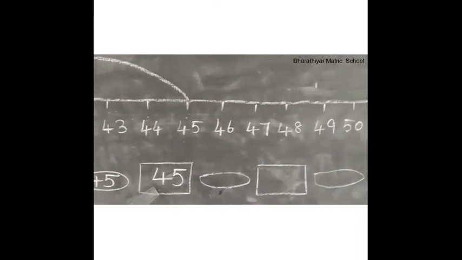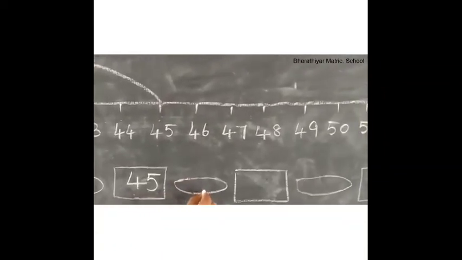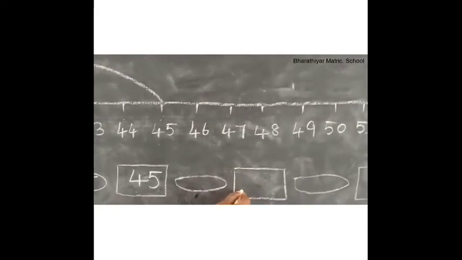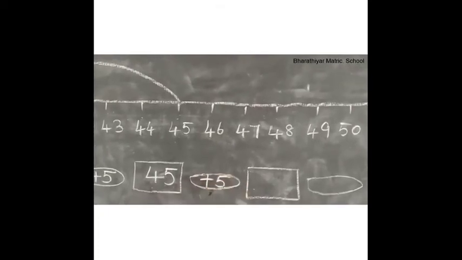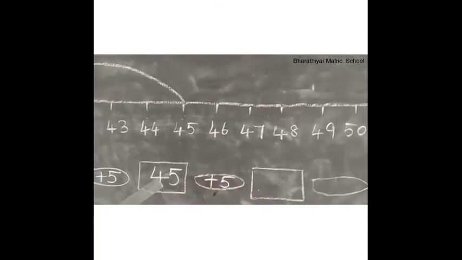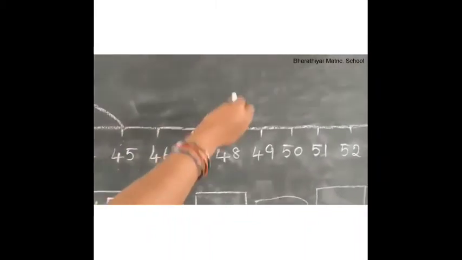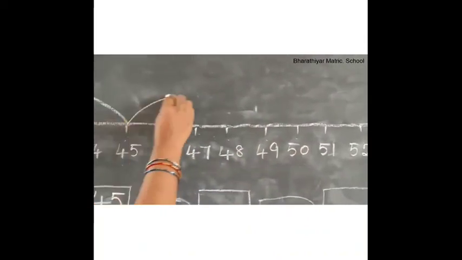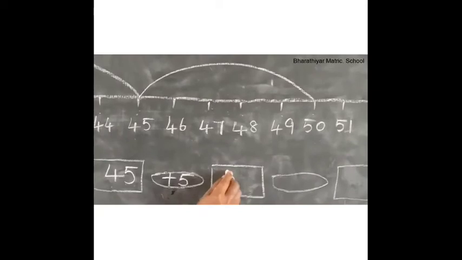Now, what number do we have to add to get the next number? Yes, we have to add plus 5. That is 45 plus 5. So 1, 2, 3, 4, 5. 50. 45 plus 5 is equal to 50.